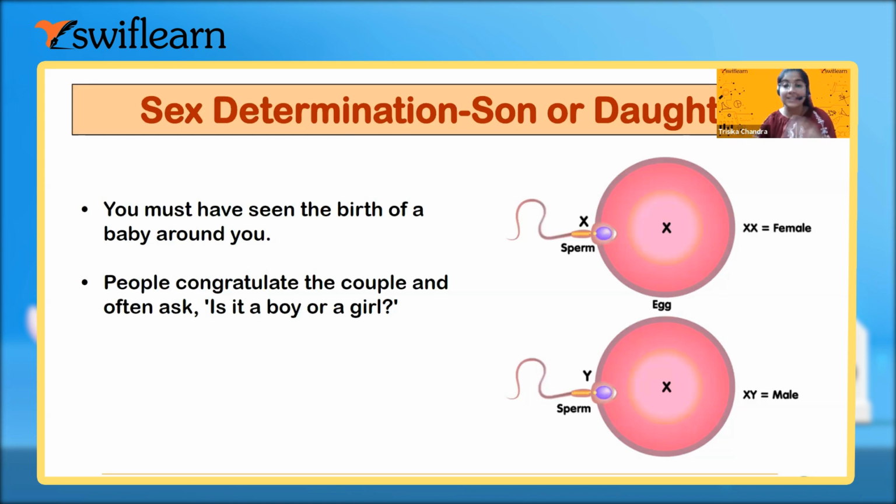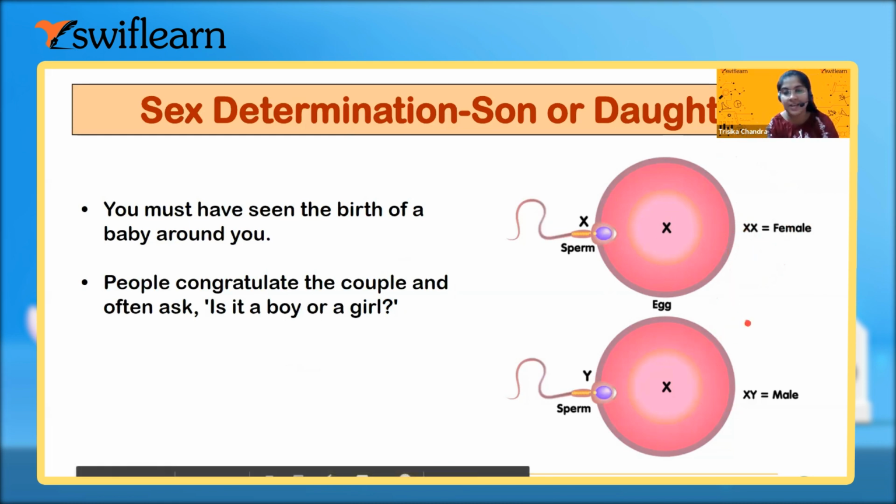Very good. These are formed due to the different types of chromosomes present in their body. The ovary is formed with the XX chromosomes, and the testes have the gametes, which are the sperms, formed with the XY chromosomes.